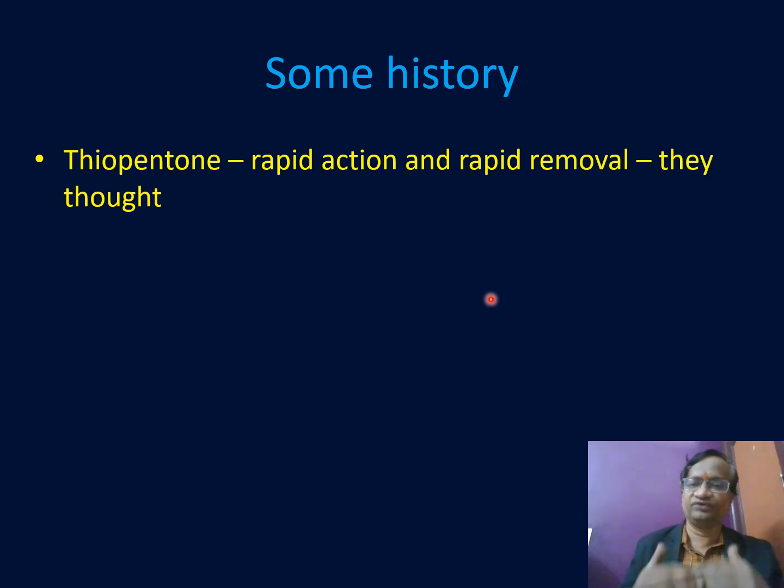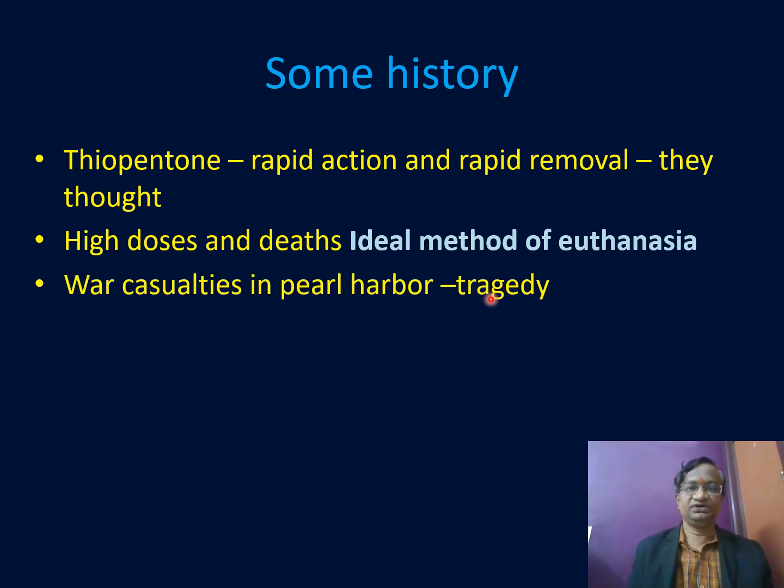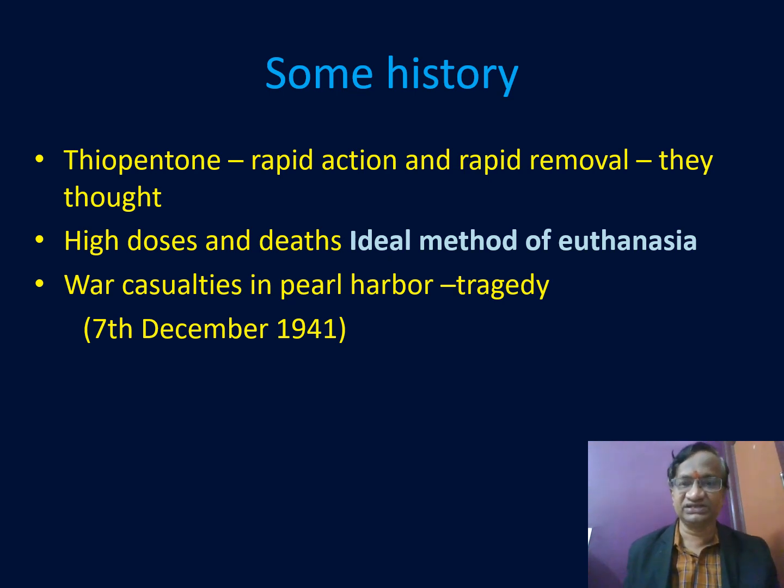They thought the thiopentone was removed from the body. High doses led to so many deaths, and the use of thiopentone was then called an ideal method of euthanasia. War casualties in Pearl Harbor: patients came with war injuries. They gave thiopentone to do some suturing and to decrease bleeding. If you give thiopentone in high doses, because they thought it came in and went out, they did not have an idea about redistribution. So this happened on 7th December 1941. So many deaths in the Pearl Harbor war casualties. This is termed the Pearl Harbor tragedy.